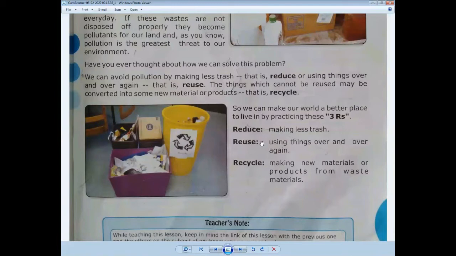Students, these are the definitions that I'm sharing with you. Making less trash is what we have discussed about reduce in detail earlier.